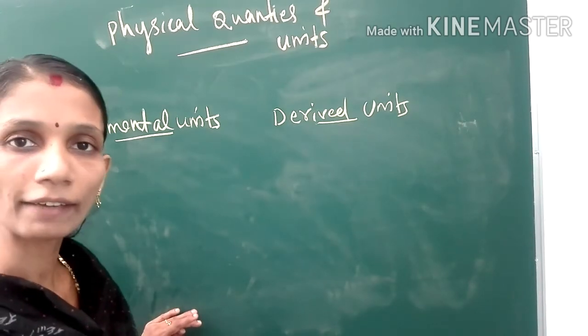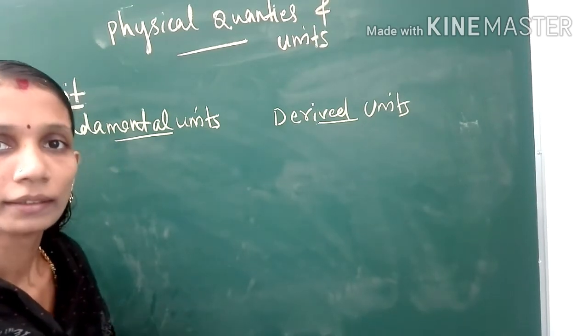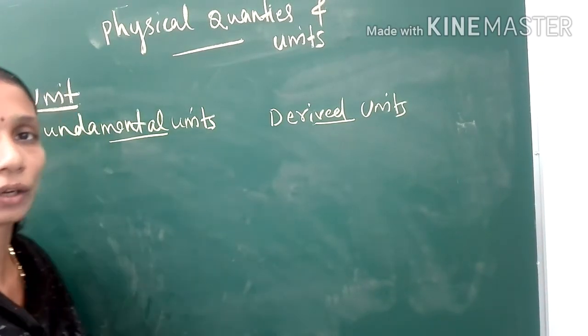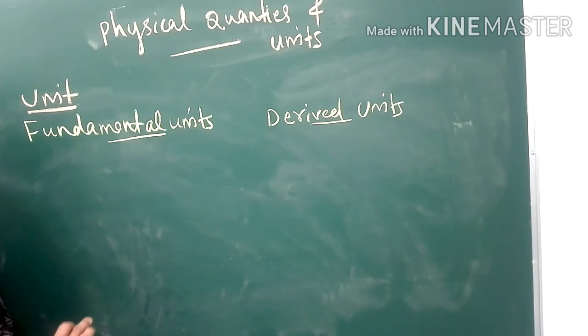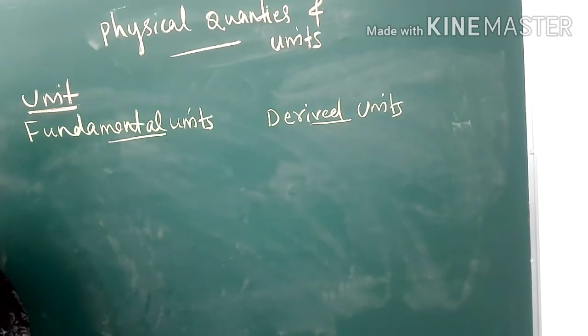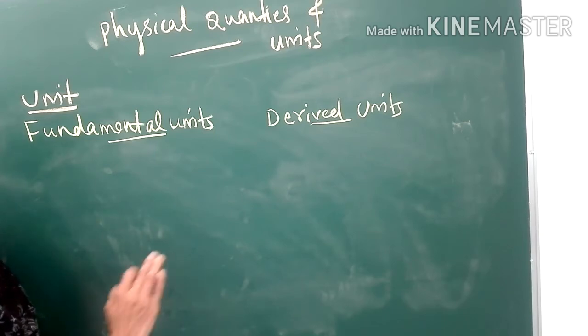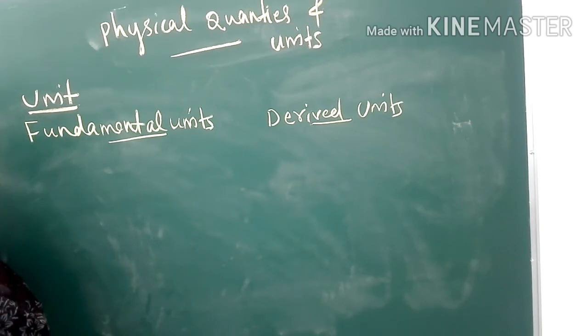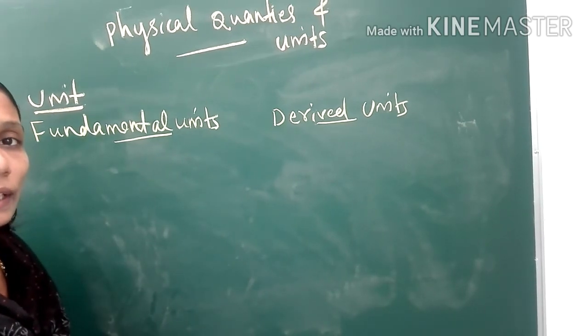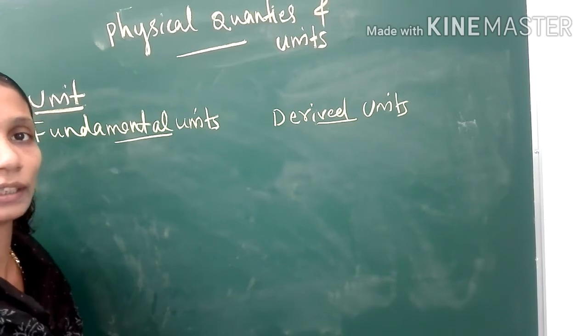We studied 7 fundamental quantities. The units of all these 7 fundamental quantities are called fundamental units. So, the first physical quantity, fundamental quantity, what is it?